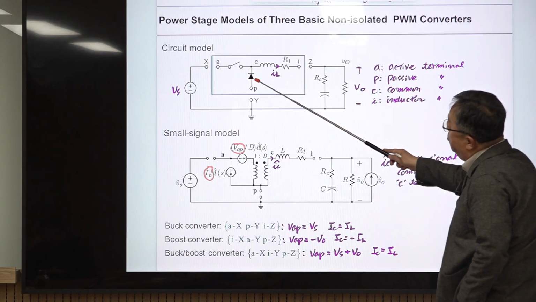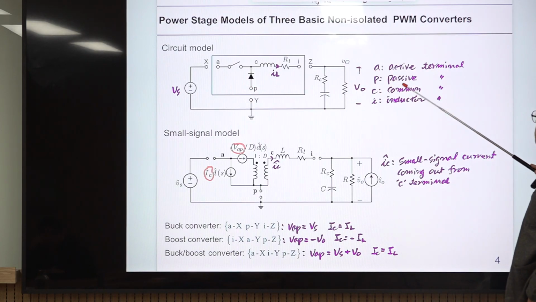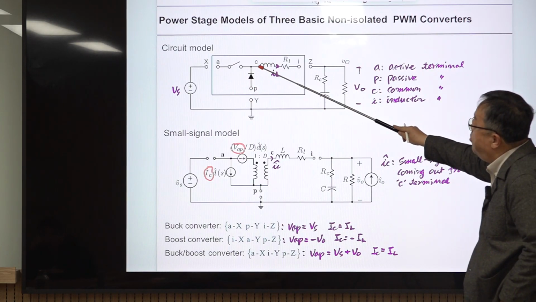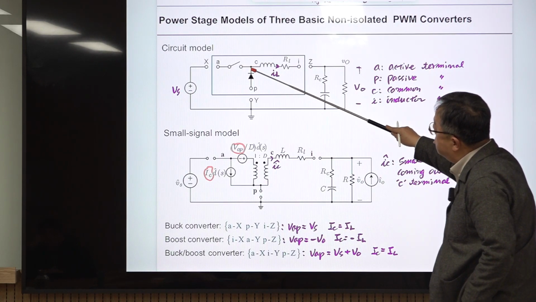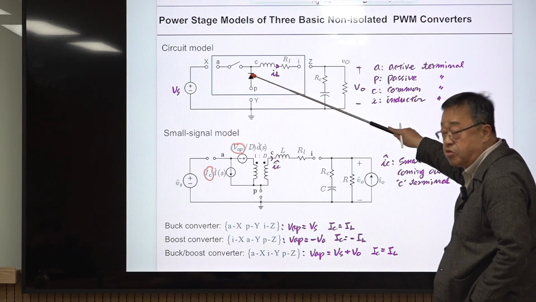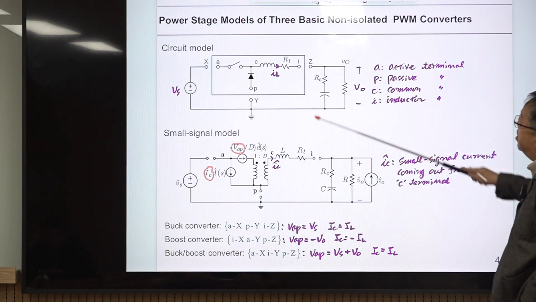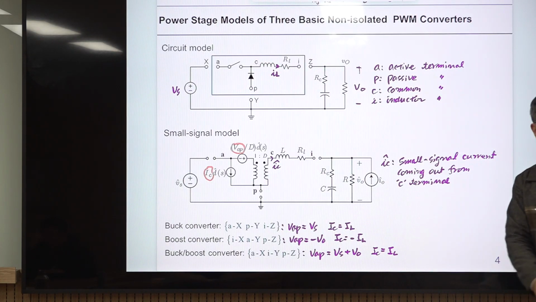And this is a diode, which is the passive switch. P represents the passive terminal, and this is the common terminal. The active switch and the passive switch meet here commonly, so it's called the common terminal, and the common terminal is always connected to the inductor for a good reason. Probably you already know this. Otherwise, go to the previous lecture slide to find out the reason.